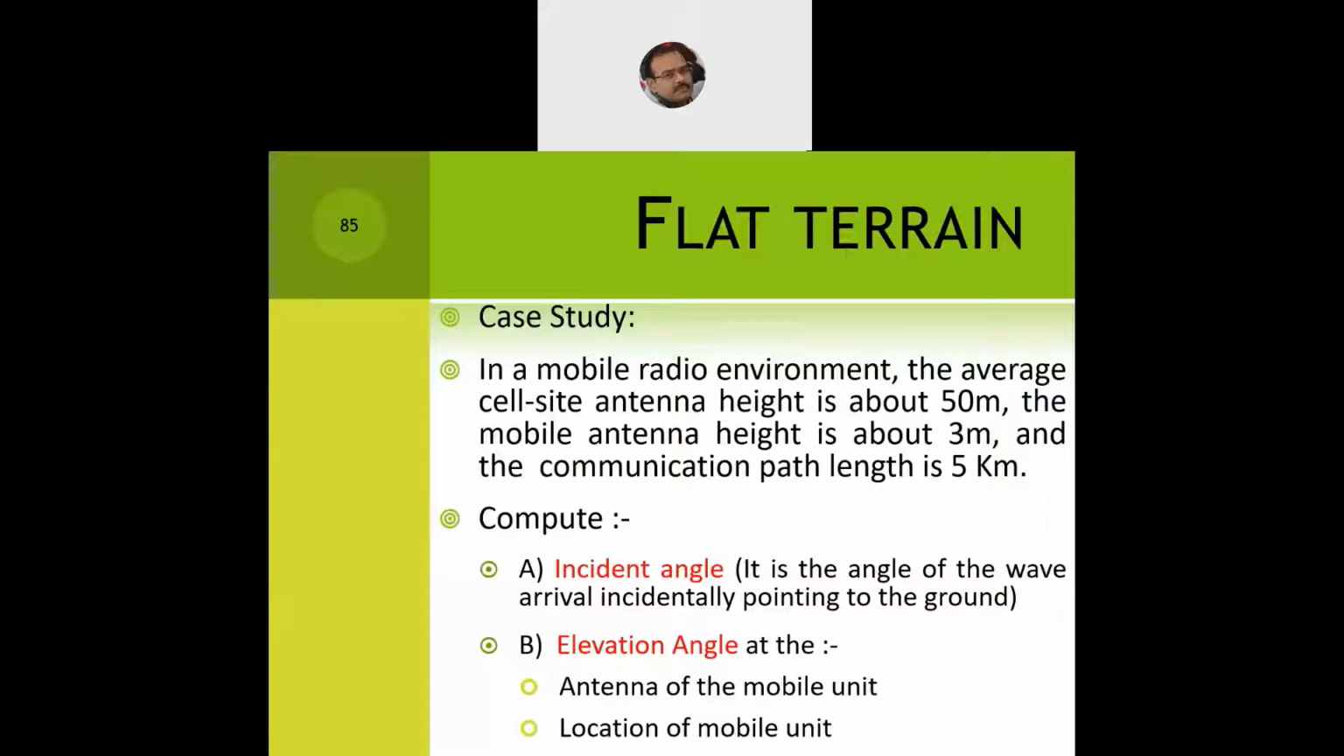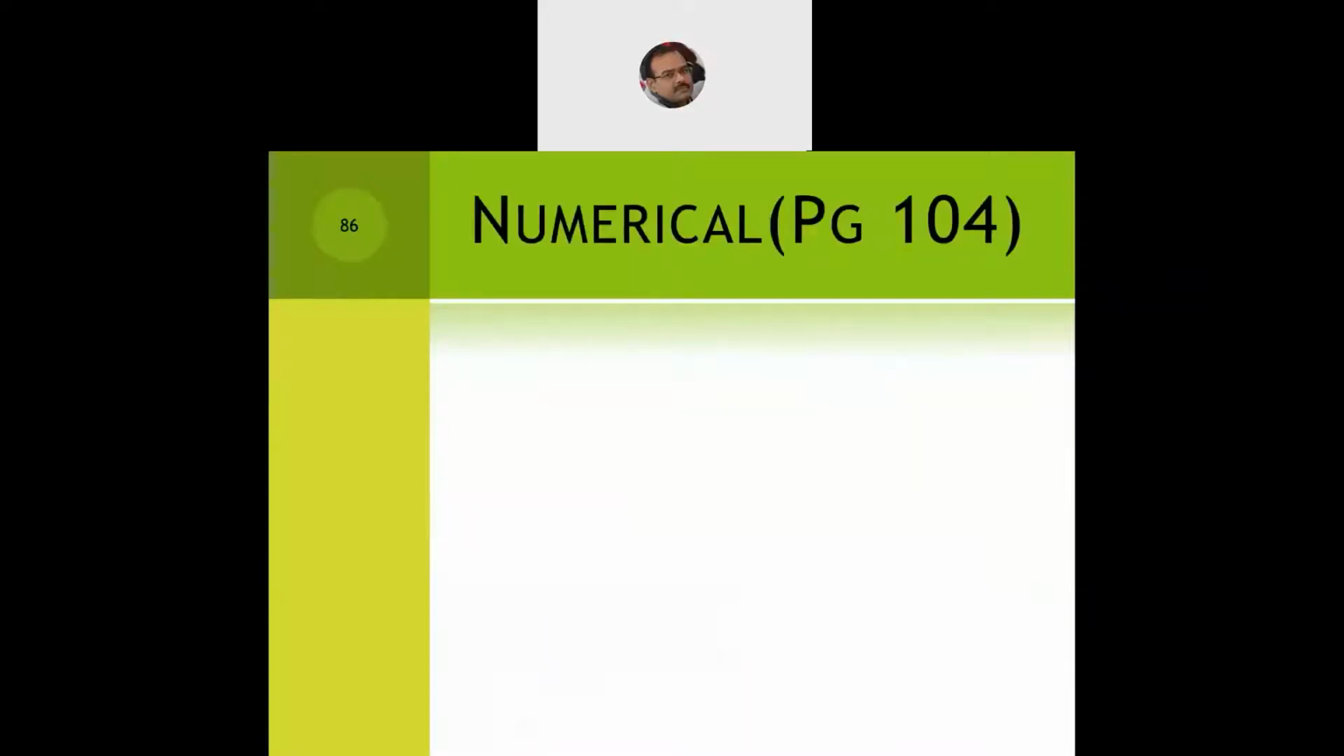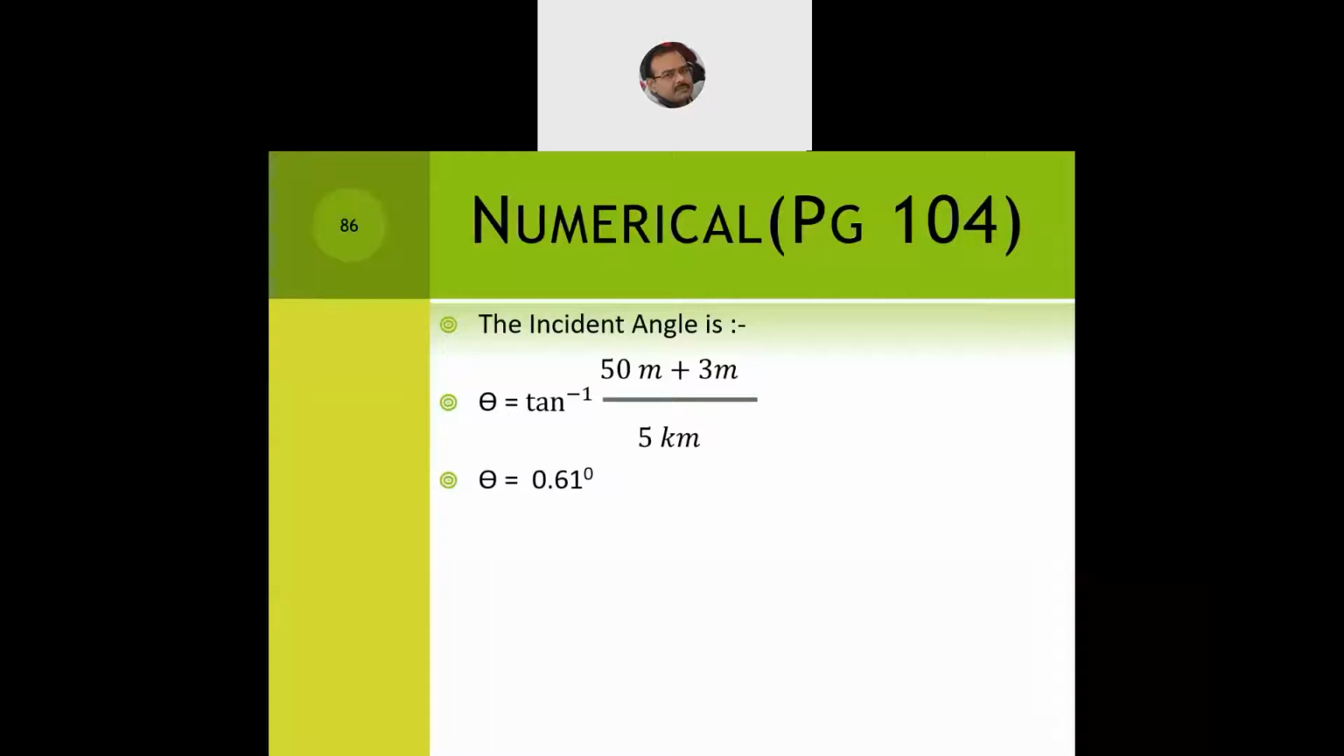So to compute the incident angle theta, theta is equal to tan inverse of (h1 plus h2) by d. Now h1 is 50, h2 is 3, so 50 plus 3, 53, divided by d, which is the communication path length, 5 kilometers, converted into meters, 5,000 meters. Theta is equal to tan inverse of (h1 plus h2) by d, and this gives a value of theta of 0.61 degrees. So this is our incident angle.